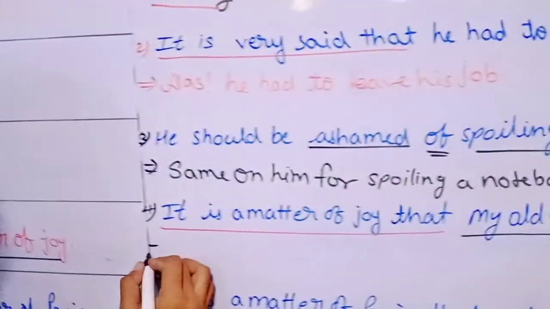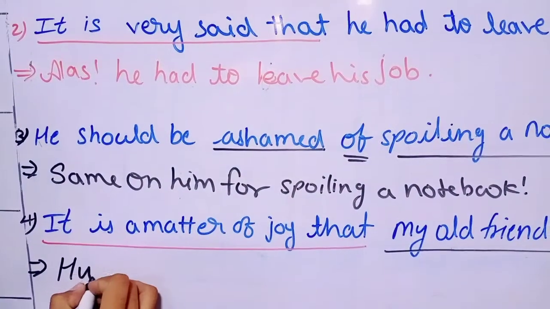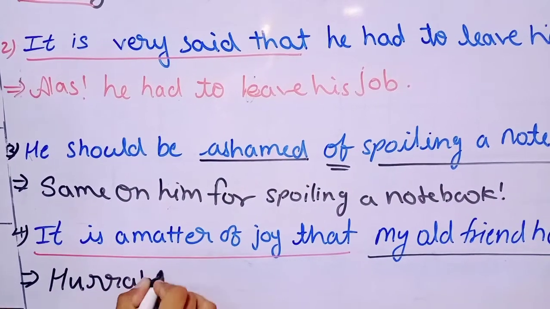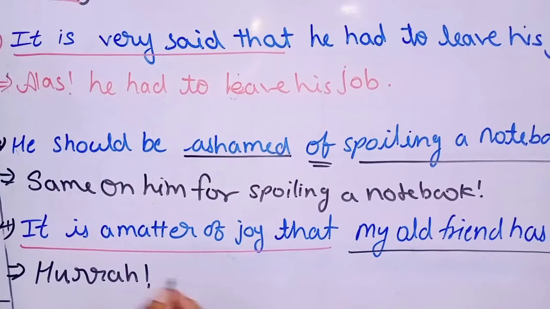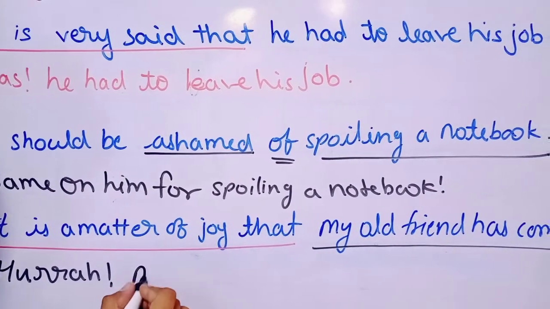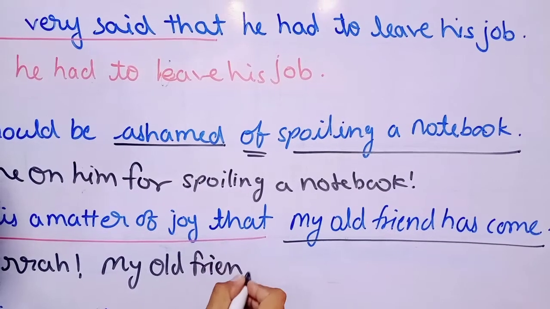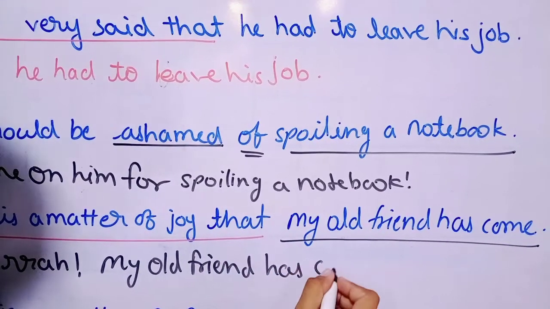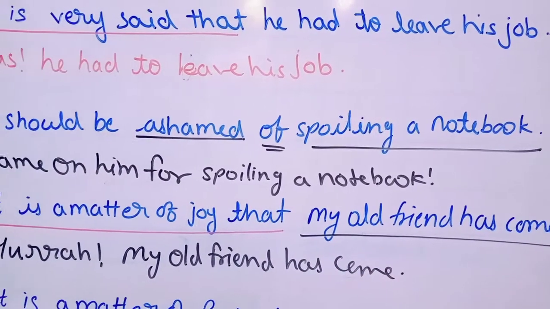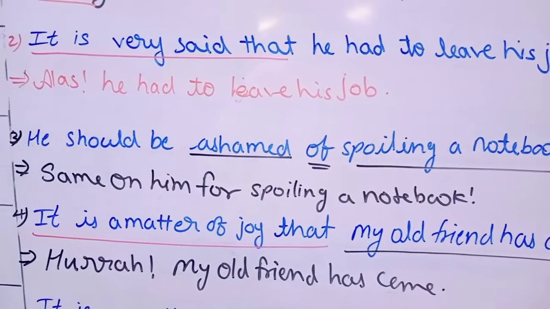So here we start with that word and put an exclamation mark there. The rest, "my old friend has come", and at the last we write a full stop.